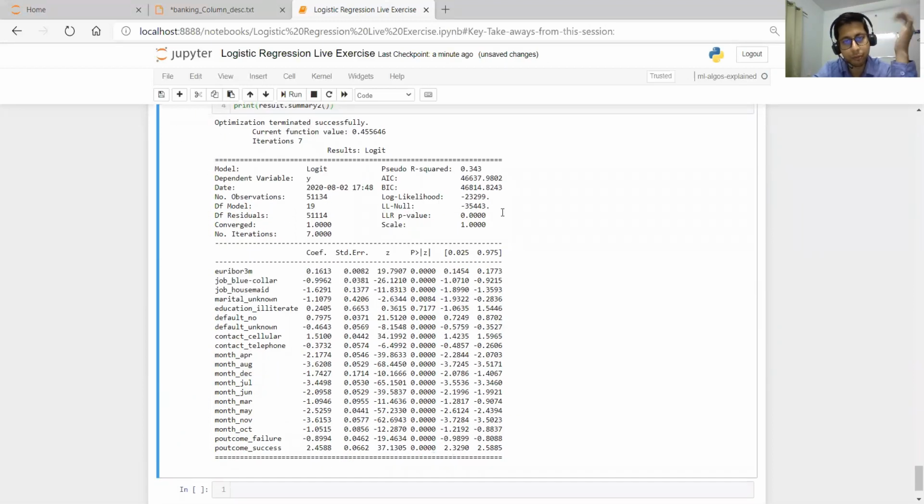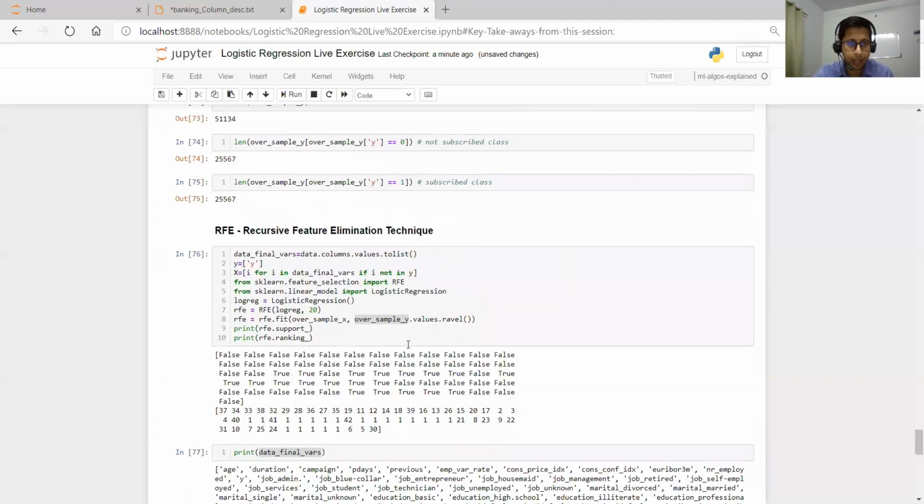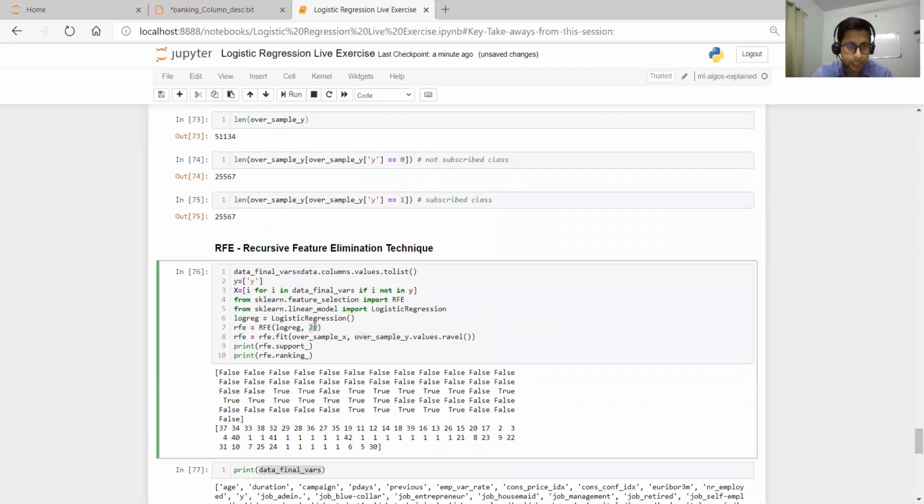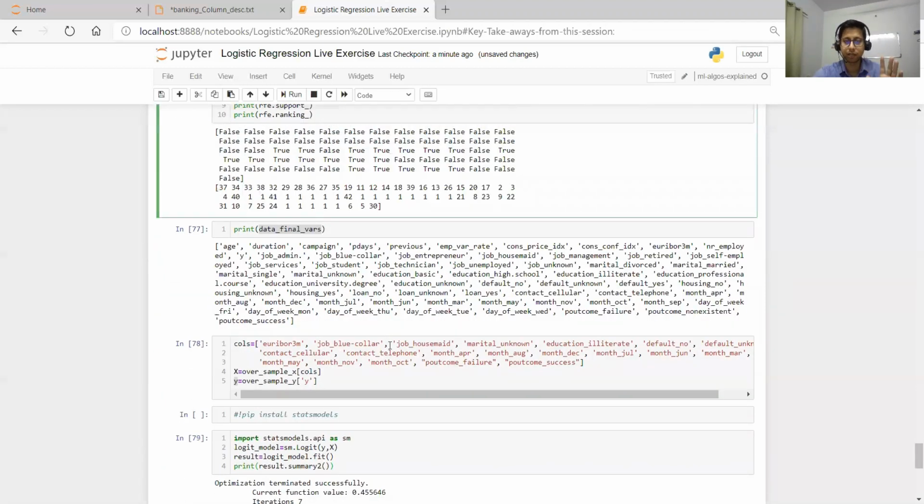So let me explain some important variables, like what is the significance of the p-value. The p-value tells you which feature is important and which feature is not important. We gave the number 20 in our RFE. If you go back here, we have set 20 in RFE. At the end we want to do our analysis with 20 features and eliminate all others. So it has given us 20 features.